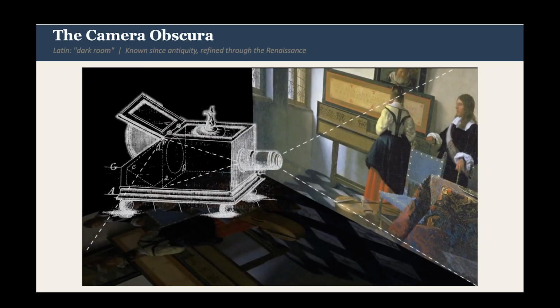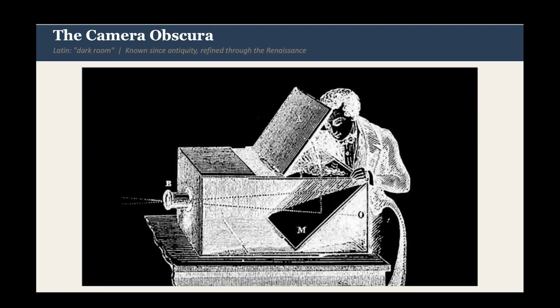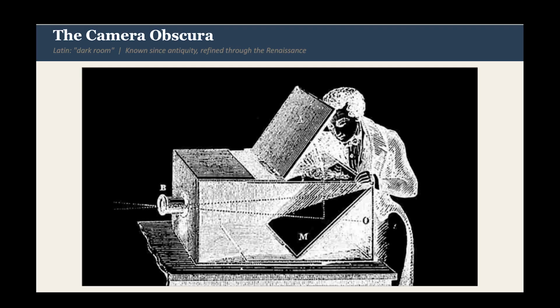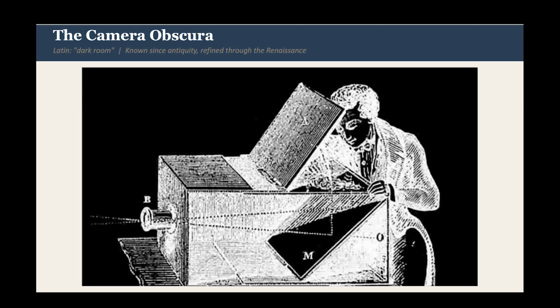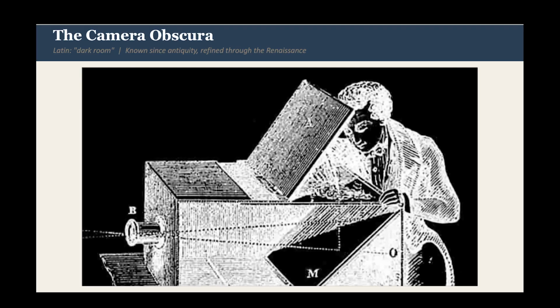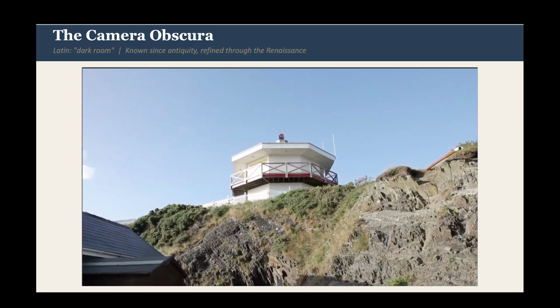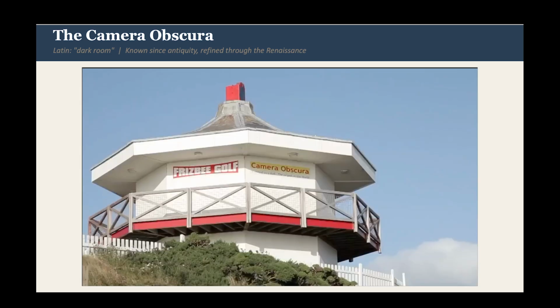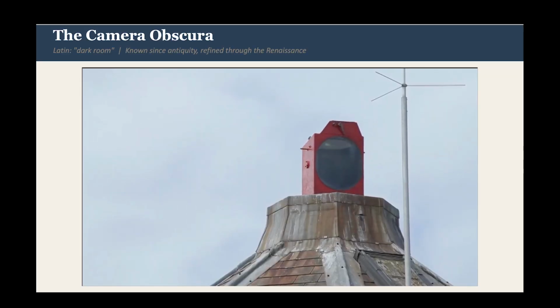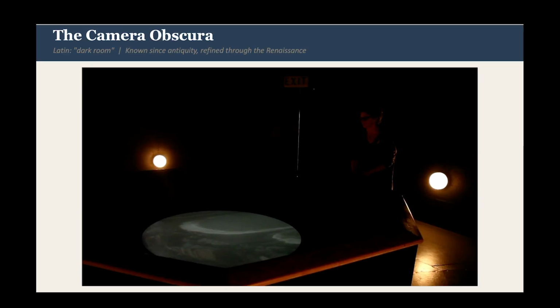Also in the 17th century, it has been suggested that the Dutch painter Johannes Vermeer used a camera obscura as an aid to his painting. Many artists use portable camera obscuras to make their work. More recently, Victorians used the camera obscura as a form of entertainment. This is the camera obscura in Aberystwyth, Wales. The lens and mirror project the image onto a viewing table inside the camera.